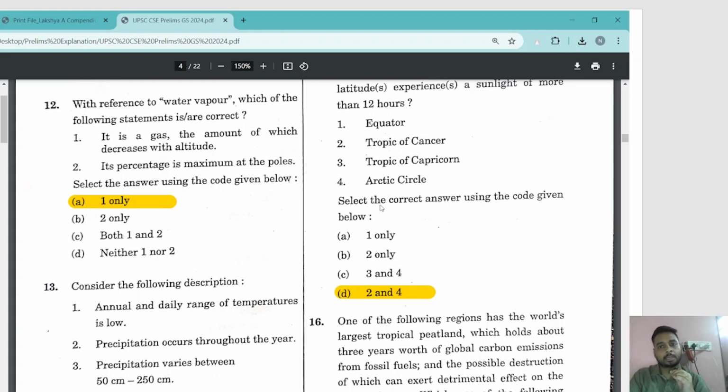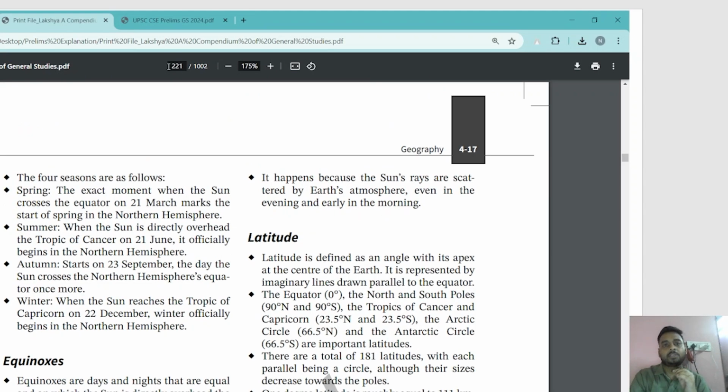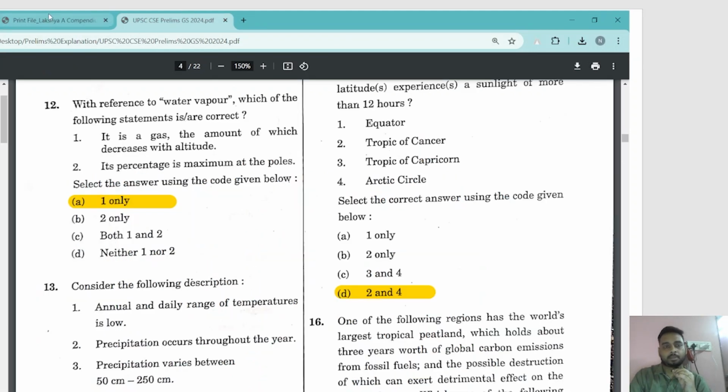So let's check Arctic Circle. We know that there is a phenomenon of what we call midnight sun, right? Let's see what it is associated with. It is in fact associated with this same thing, why this phenomenon of midnight sun happens. See, latitude and this phenomenon of midnight sun happens.